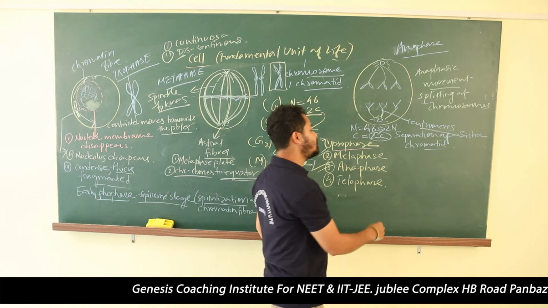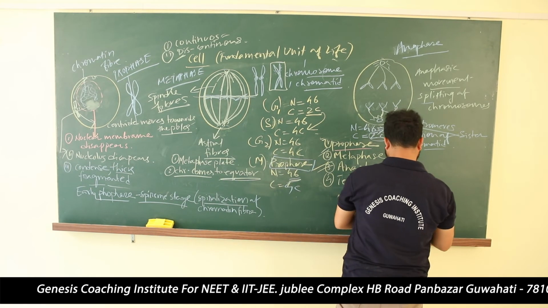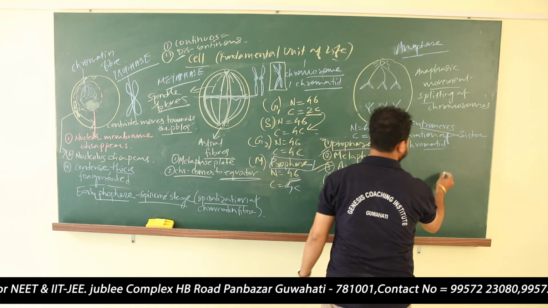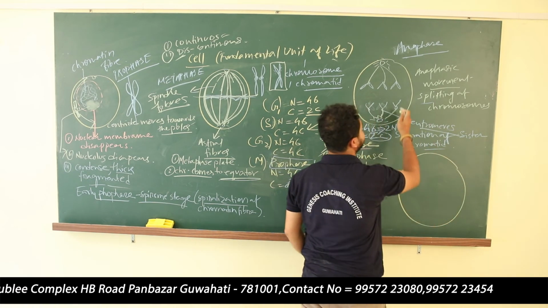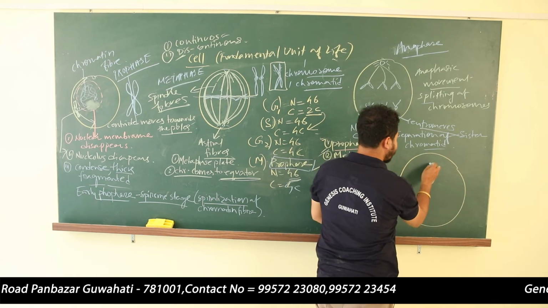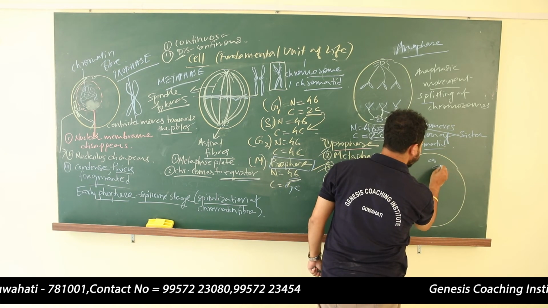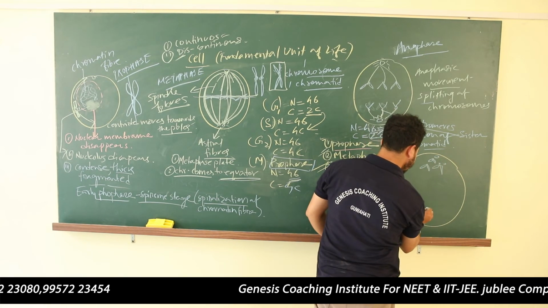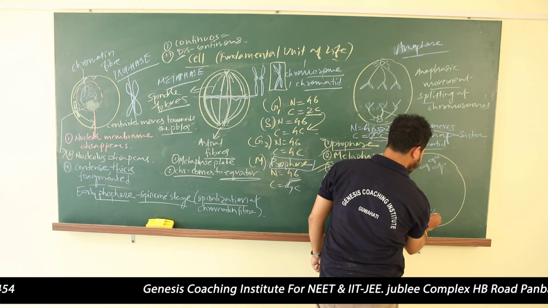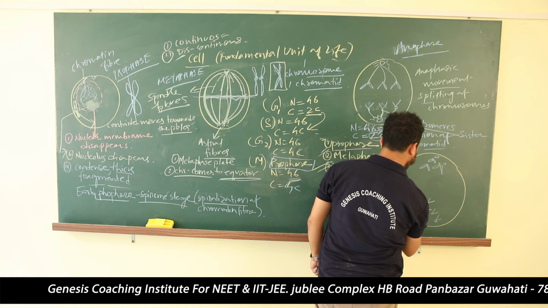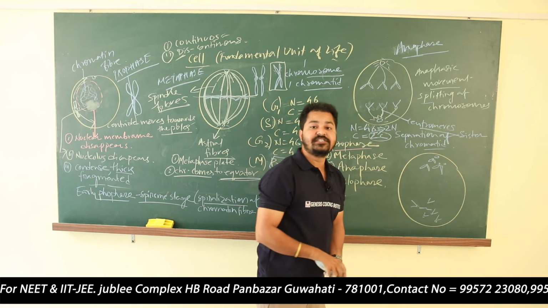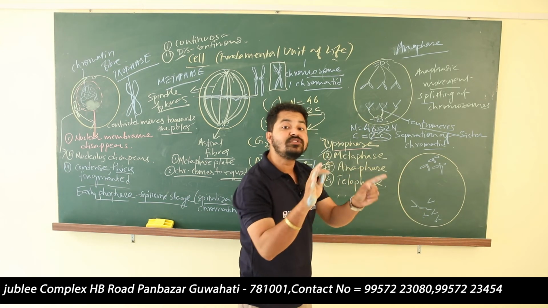Okay. So the next stage that we need to understand is the telophase. Now this is the telophase. In telophase, all the chromatids have reached their poles, south pole and north pole. These are the sister chromatids that reached their poles, and they will lose their identity. Now the sister chromatids will lose their identity.